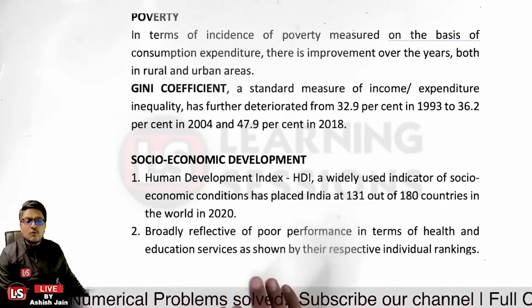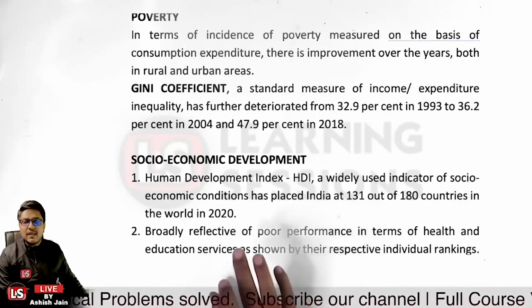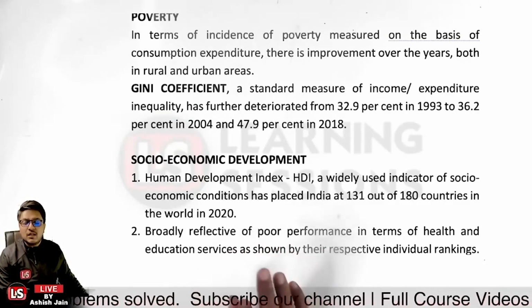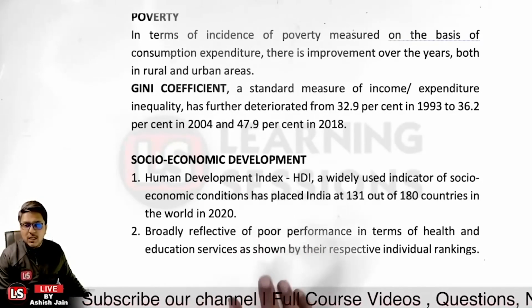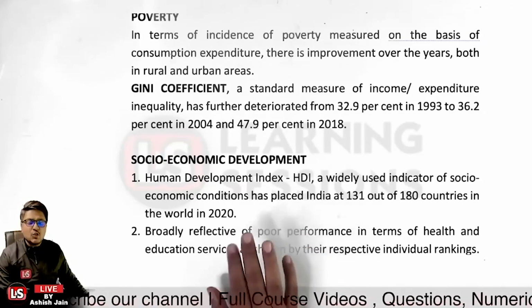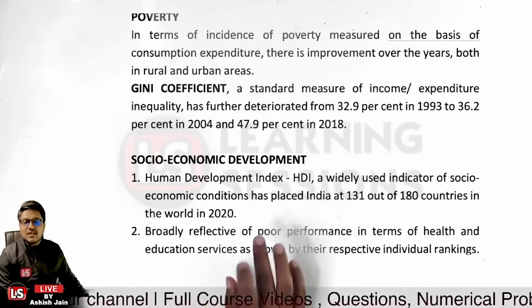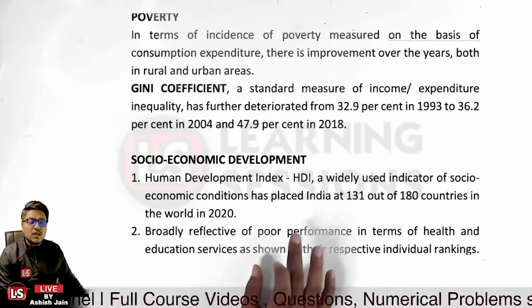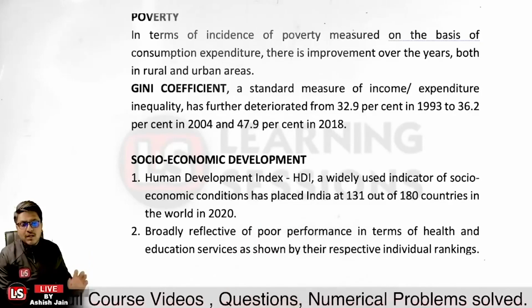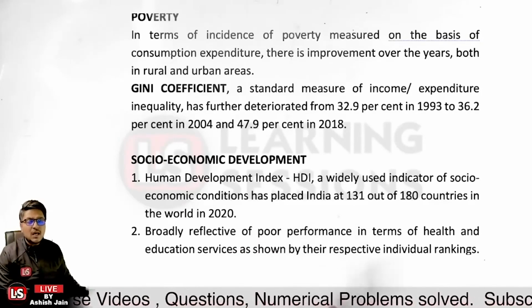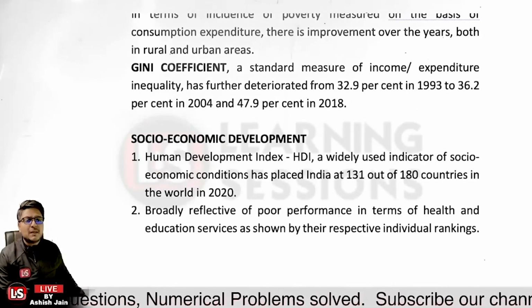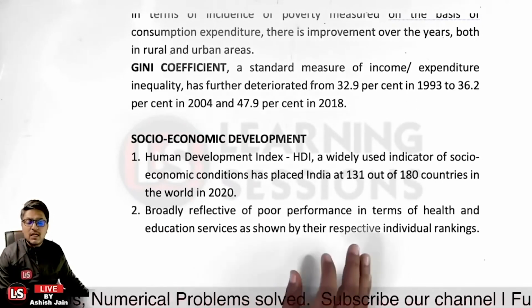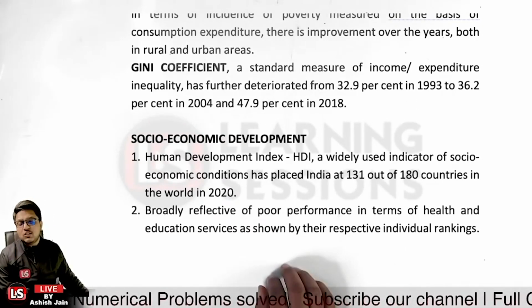Out of 180 countries, India is placed at 131st rank in the year 2020. As per the 2020 report, India is ranked 131 out of 180 countries. So it is broadly reflective of the poor performance in the case of health and education services. It is showing the individual countries, and India is ranked 131.